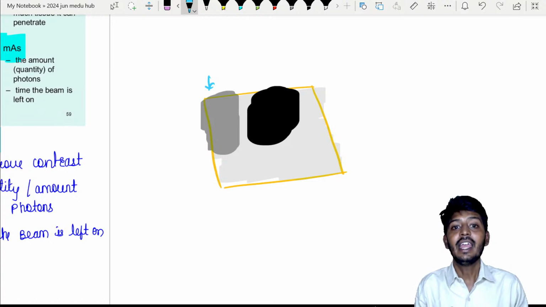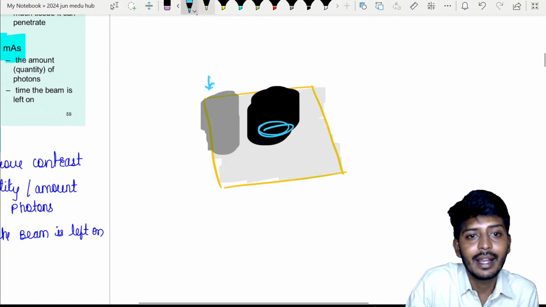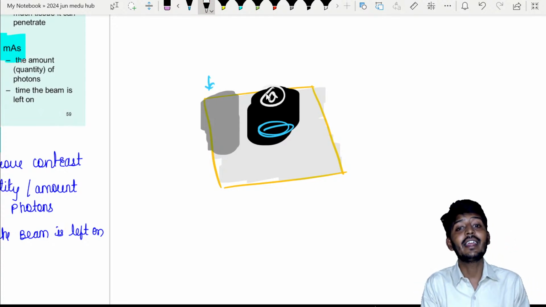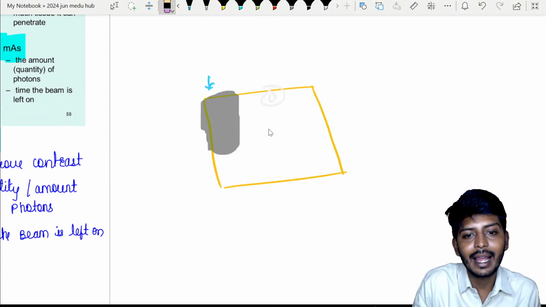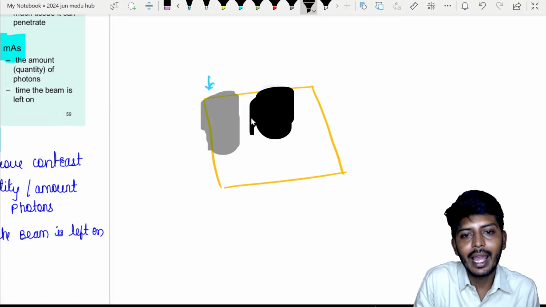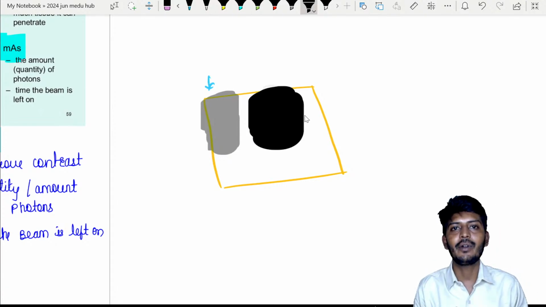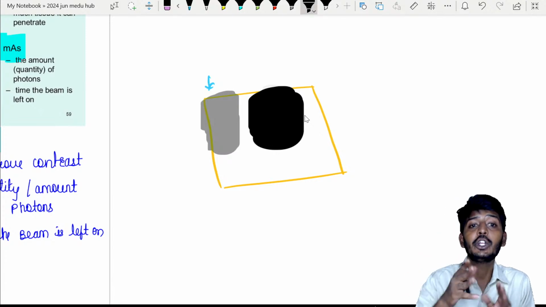Like that only, if more X-rays pass through the body, more X-rays will come and fall on the cassette. If more X-rays fall on the cassette, that area will turn into black color, which is written as A. So that area will completely turn black. Inside this black color I have highlighted with full black, wherever X-rays are passing, X-rays are falling too much.